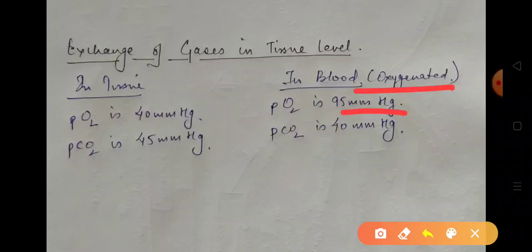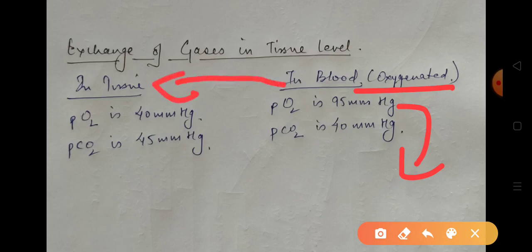That is, oxygen is diffused in and carbon dioxide is diffused out. So blood, or hemoglobin, will carry oxygen. Now when this oxygenated blood is brought to the tissues, due to the oxidation process of glucose, oxygen is utilized.